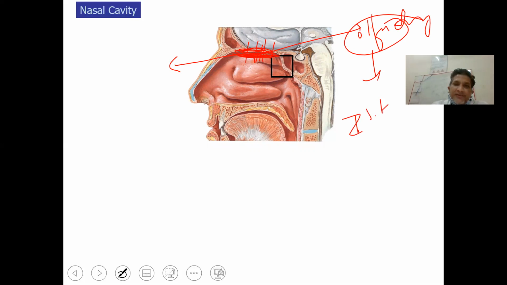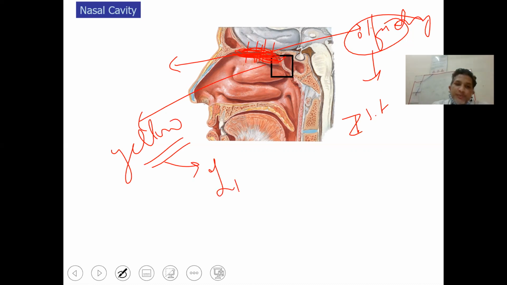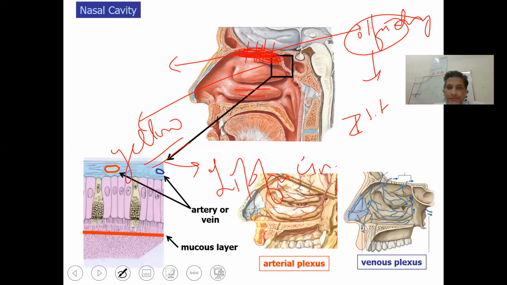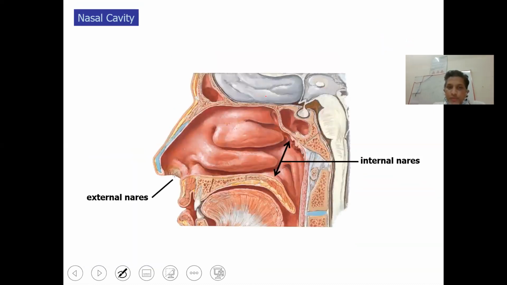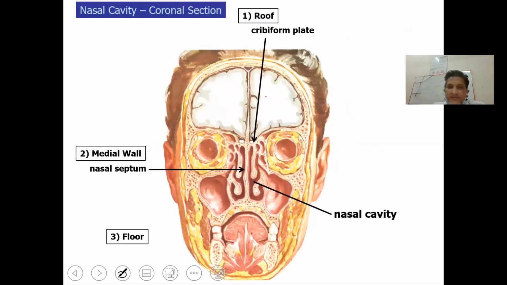It supplies the posterior superior part of the nasal cavity just superior to the superior concha, and this area is yellowish in appearance due to a pigment called lipofuscin.